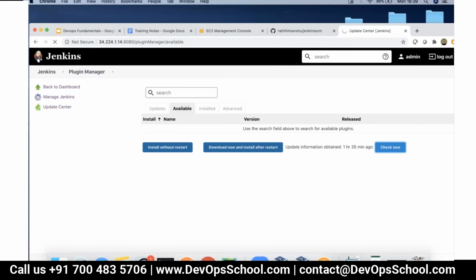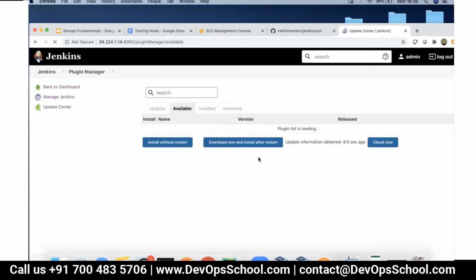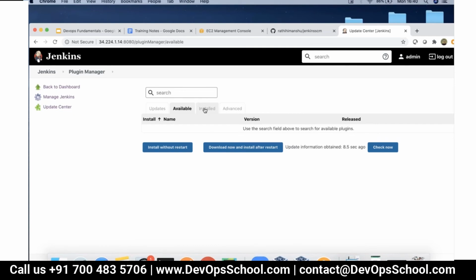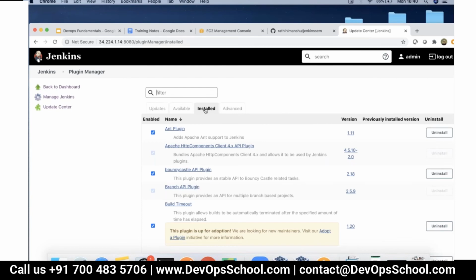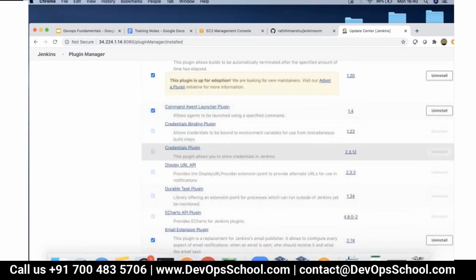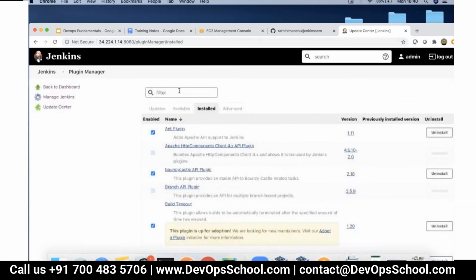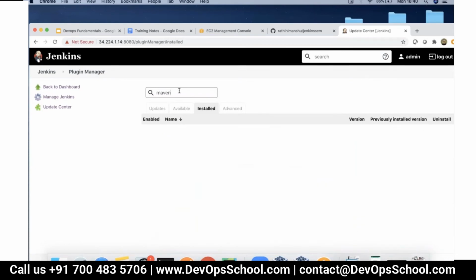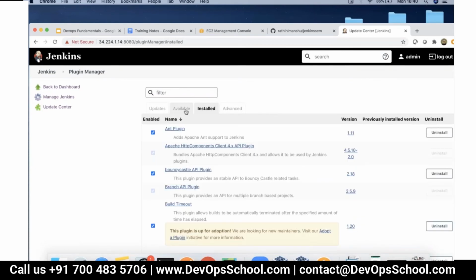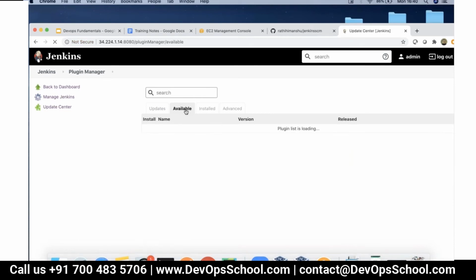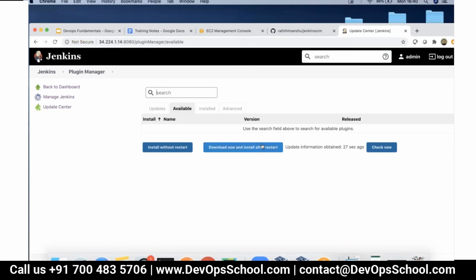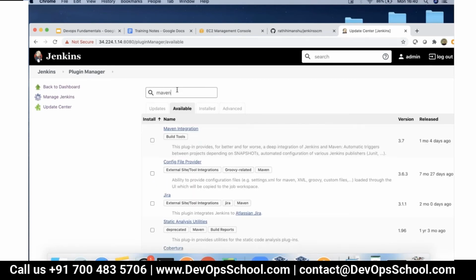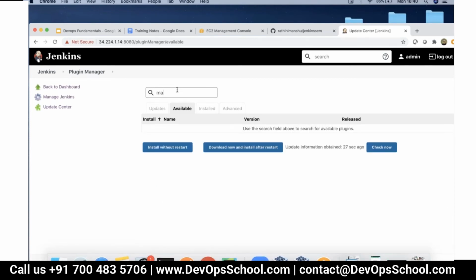It is not loading the plugin information for some reason. Do you see a long list appearing here? It's not showing us, but if you search, then it's visible.